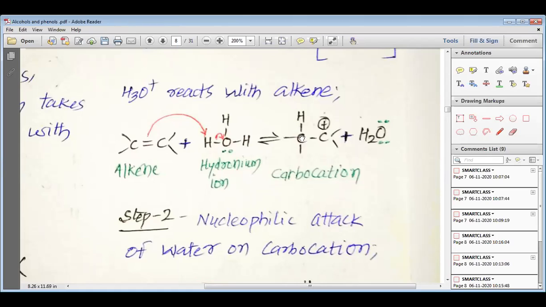The carbon with which hydrogen combines does not get any charge, but the other carbon where hydrogen does not combine gets the positive charge. And from hydronium ion we get a water molecule, where we have shown only 1 lone pair on the hydronium ion but 2 lone pairs in water, because the bond which is broken takes the 2 electrons with it, and those 2 electrons we can represent in the water molecule.